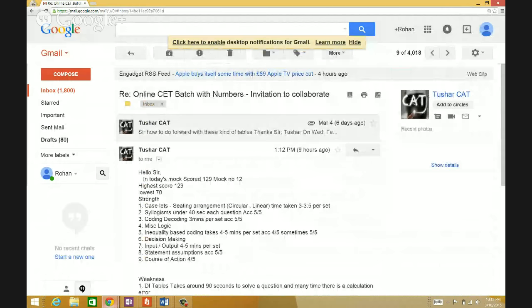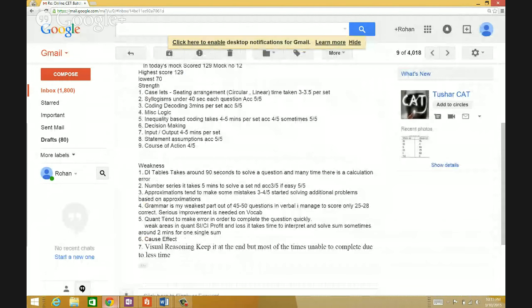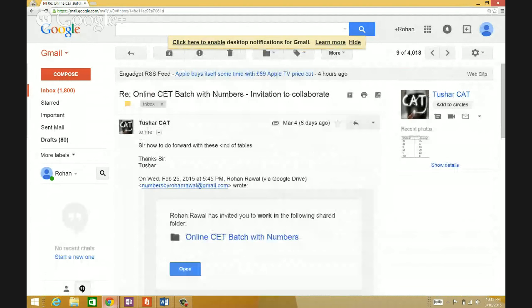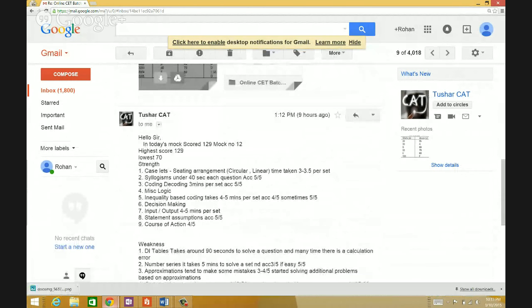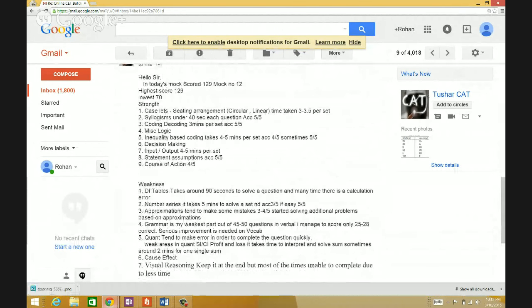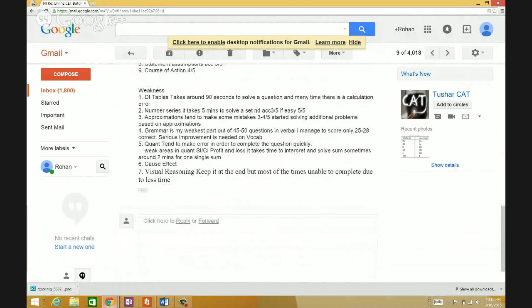Tushar, you've told the strengths and weaknesses. He says tables take around 90 seconds to solve a question. Many times there is calculation error, number series, approximations, grammar. Content to make error in order to complete question quickly. Okay, fine. Let's see what table you've sent.